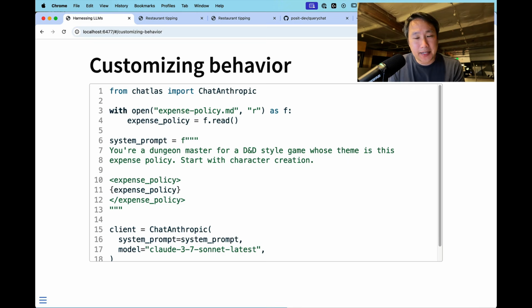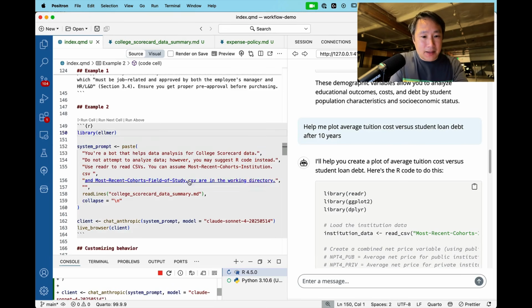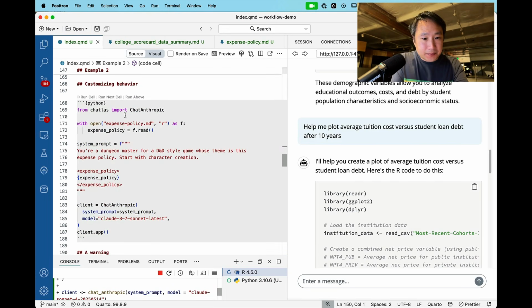So those last two examples only really involved adding knowledge. They did not really involve very much customizing behavior. So let's use our system prompt again. And just by putting some different instructions there, we can have these LLMs act in quite a different way than just a general assistant. In this case, I'm going to say, you're a dungeon master for a Dungeons and Dragons style game whose theme is this expense policy, and I'm reusing this expense policy document. So if I go ahead and run that, and this time I'm doing it in Python.